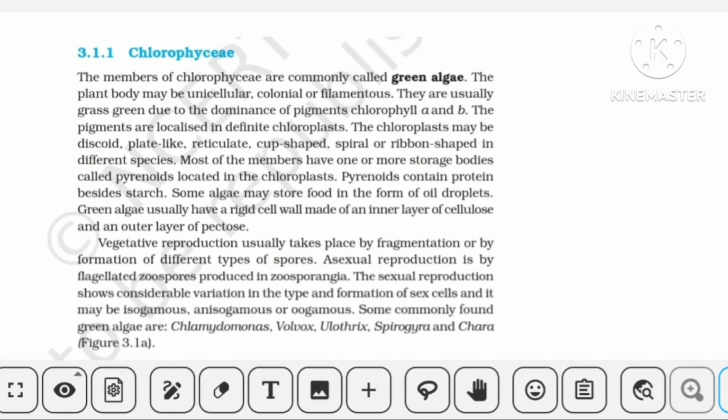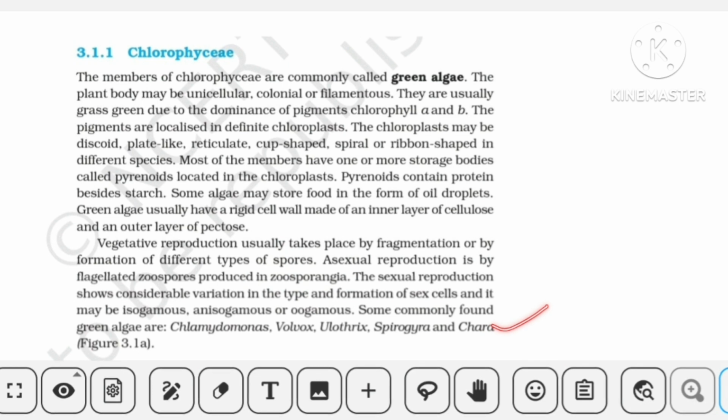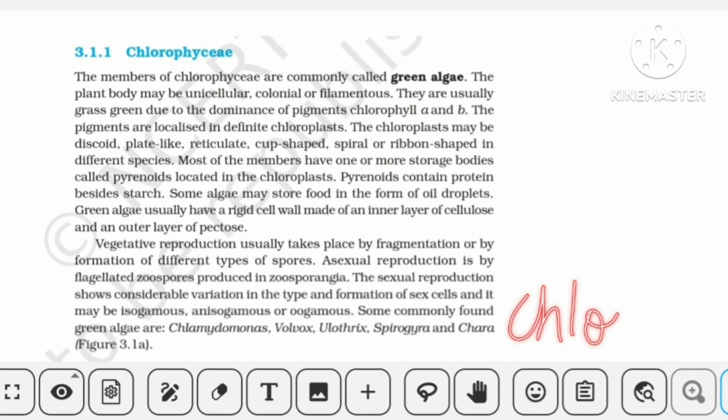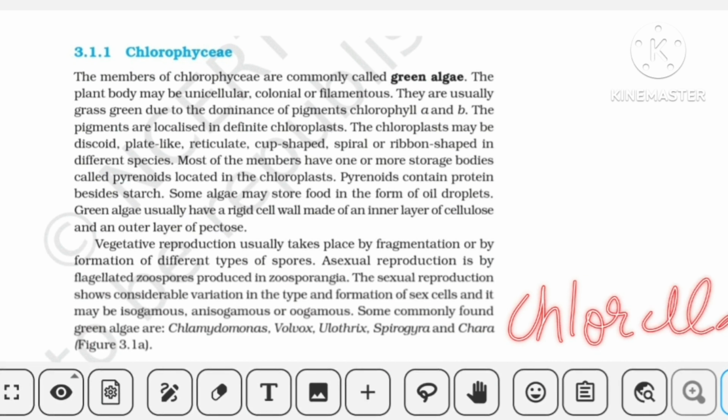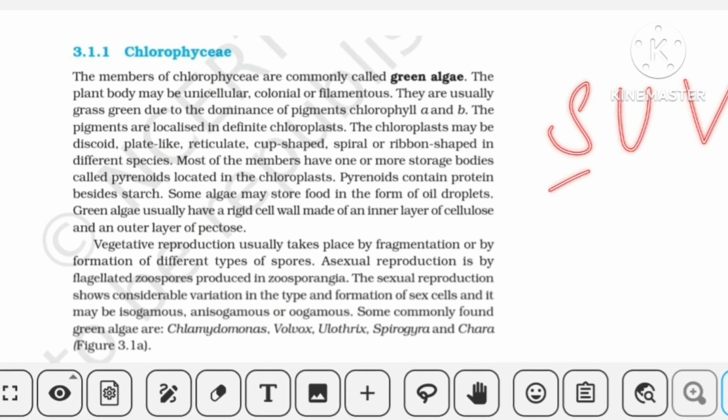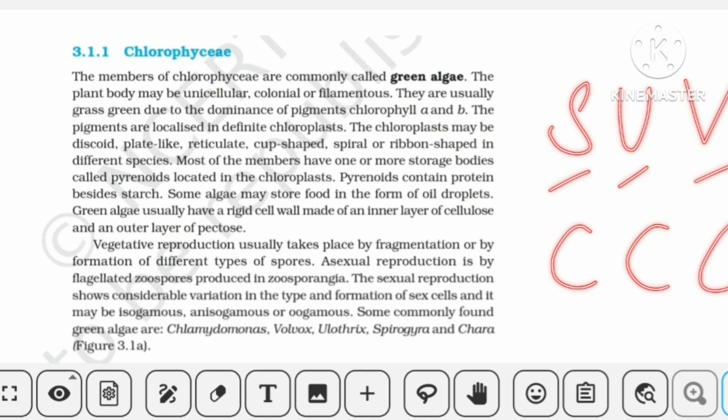Now the basic important question that can come from here is the examples. Examples are Chlamydomonas, Volvox, Ulothrix, Spirogyra, Chara. Chlorella is also one example. So to learn it, you can just use a mnemonic I have made. It is like SUV: Spirogyra, Ulothrix, and Volvox, and triple C: Chlamydomonas, Chlorella, and Chara.